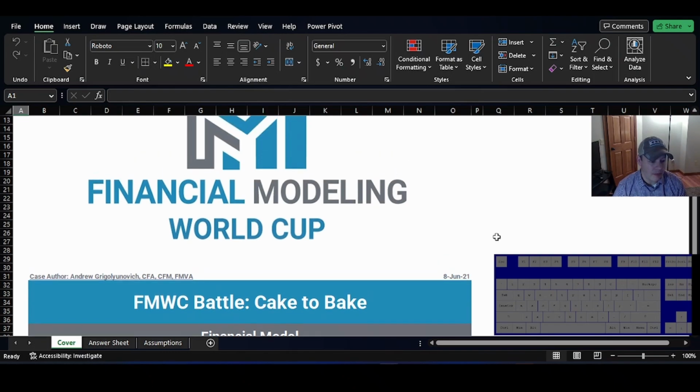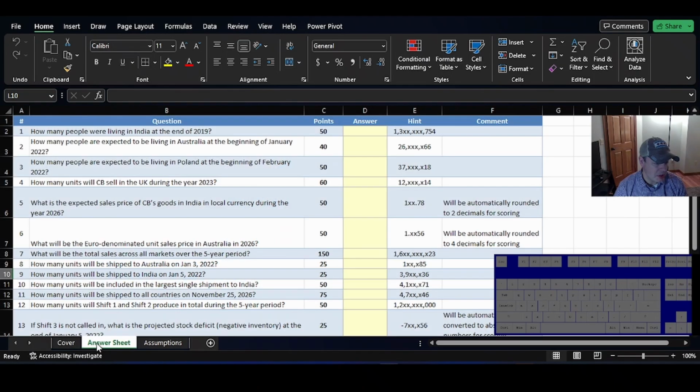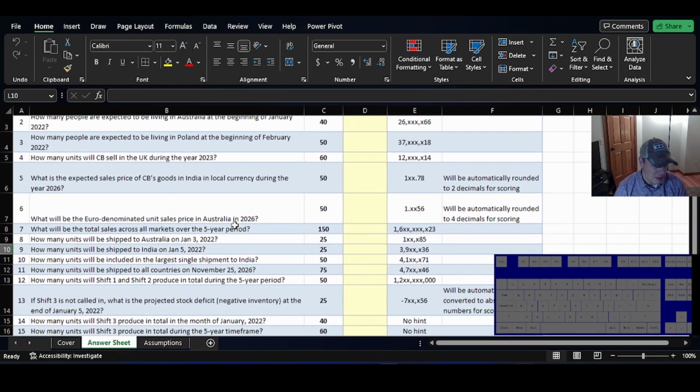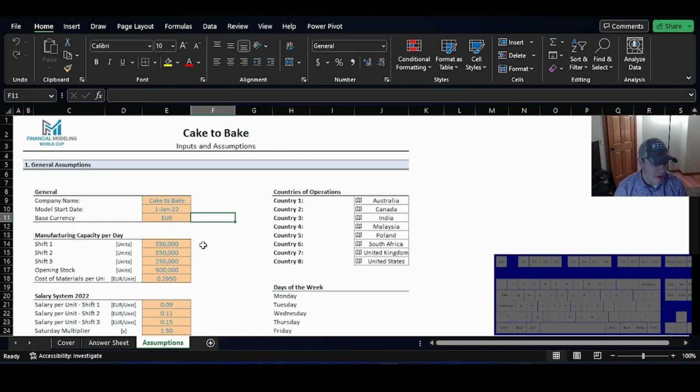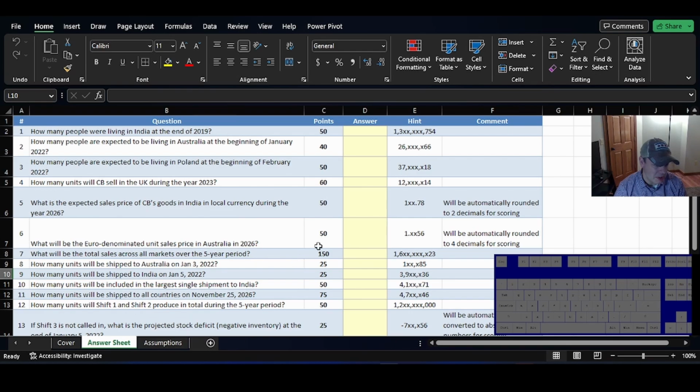So we've got an answer sheet here with a bunch of questions, and they give some hints on these. I don't know if these are actually provided in the case study or not, but we're going to go ahead and use those to try to guide us through our answers. And then they've given us a page of assumptions. We're going to use those to inform our answers here as best we can.